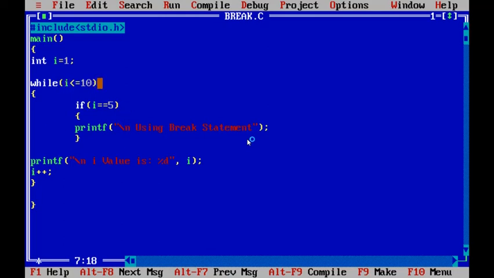I value is 2, it doesn't enter the if statement. I value is 4, it doesn't enter. Whenever the I value reaches 5, it enters the if statement and executes the printf statement, which prints "using break statement" on the screen. After that we are writing the break statement.